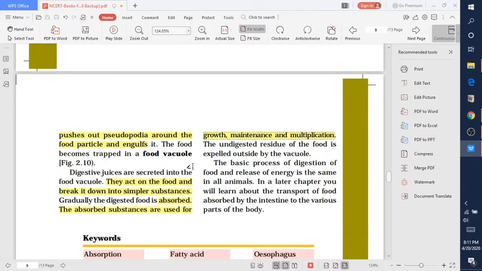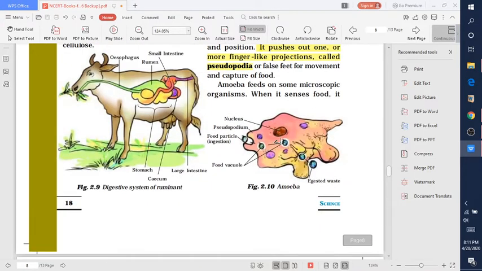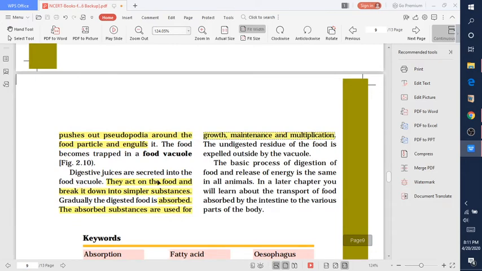The food becomes trapped in a food vacuole. This food vacuole has many types of enzymes that help in the digestion of the food material. Digestive juices are secreted into the food vacuole. They act on the food and break it down into simpler substances. The digested food is absorbed. The absorbed substances are used for growth, maintenance and multiplication. The undigested residue of the food is expelled outside by the vacuole. The basic process of digestion of food and release of energy is the same in all animals.